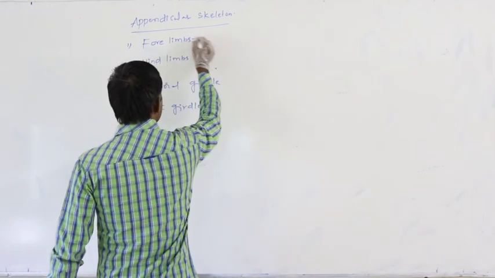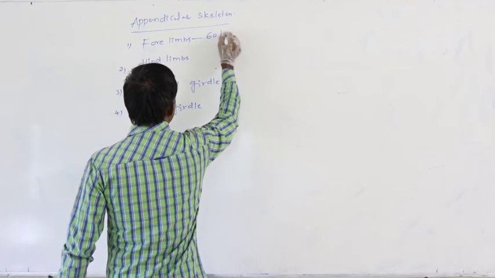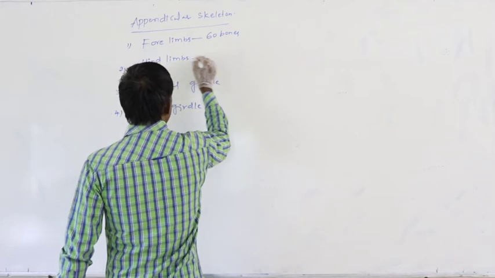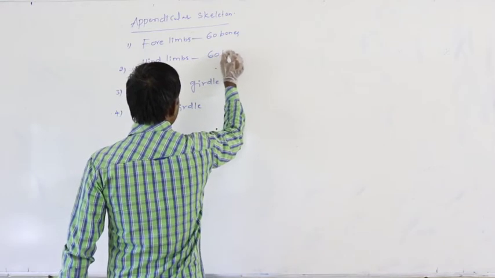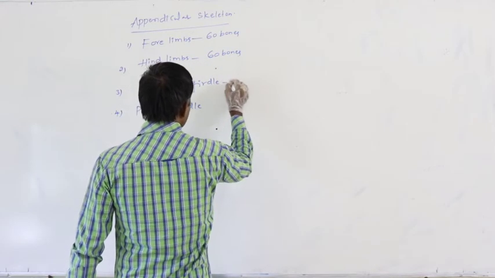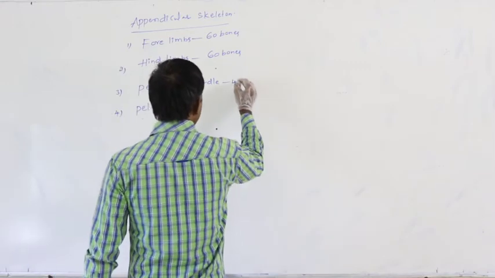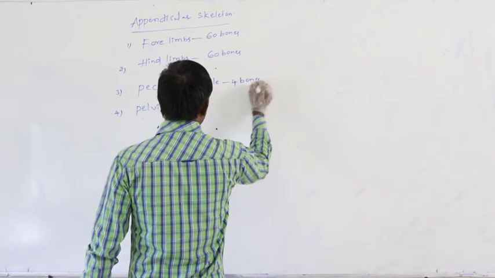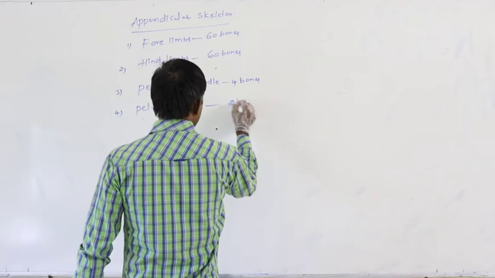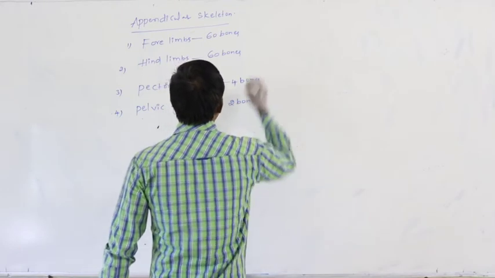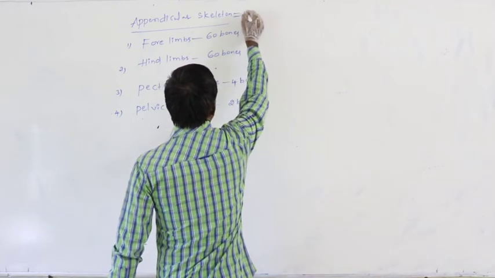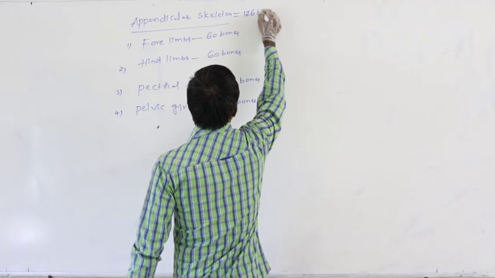In the forelimbs, totally 60 bones. In the hind limbs also, totally 60 bones. In the pectoral girdle, 4 bones. In the pelvic girdle, 2 bones. Totally 126 bones are present.